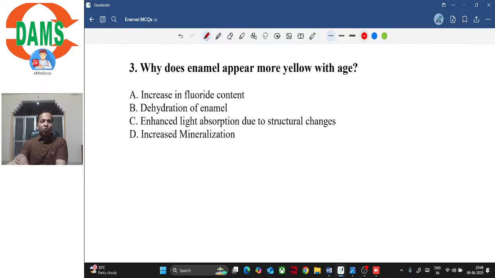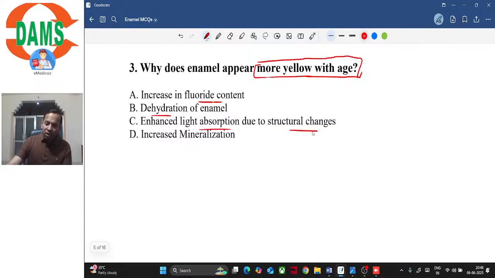So let's go to the next question. Why does enamel appear more yellow with age? So this we have also discussed, more yellow with age. So why does it appear more yellow with age? What changes occur with age due to which the tooth, and enamel, appears more yellow to us? Option A is increase in fluoride content, option B is dehydration of enamel, option C is enhanced light absorption due to structural changes, and option D is increased mineralization, right?